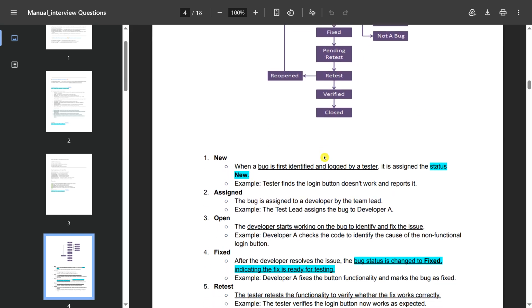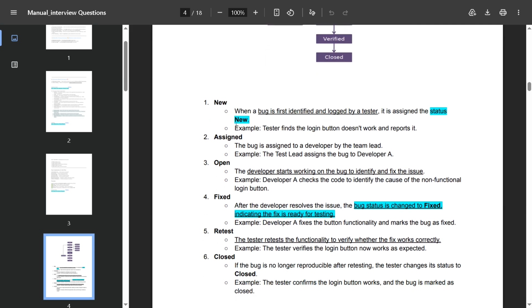If we talk about the explanation, you can explain it like this. New: when a bug is first identified and logged by the tester, it is given the status new. For example, the tester finds that a login button does not work and reports it to the developer with new status. Assigned: the bug is assigned to a developer by the team lead. For example, the test lead assigns the bug to the developer. Open: the developer starts working on the bug to identify and fix the issue.